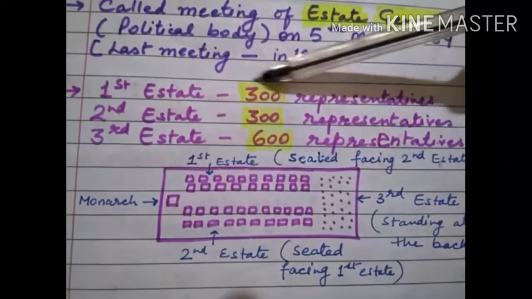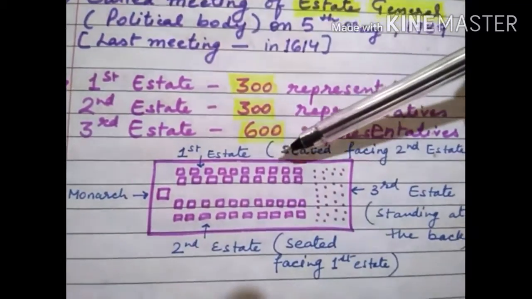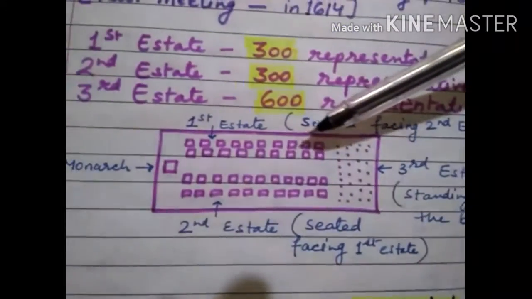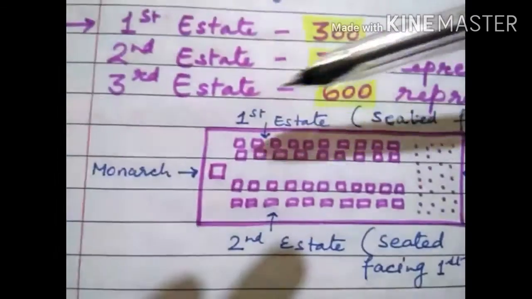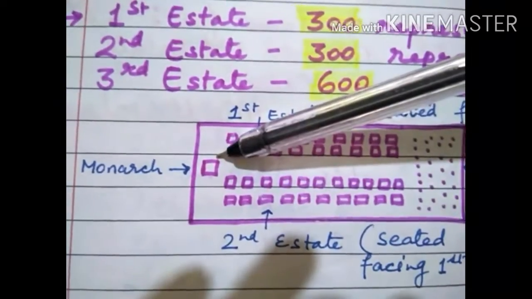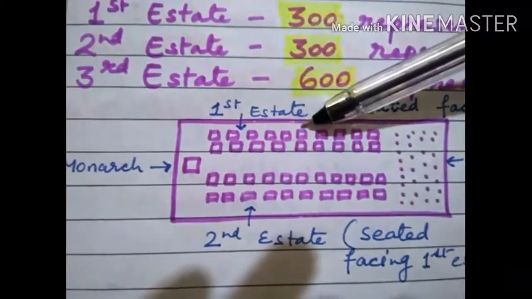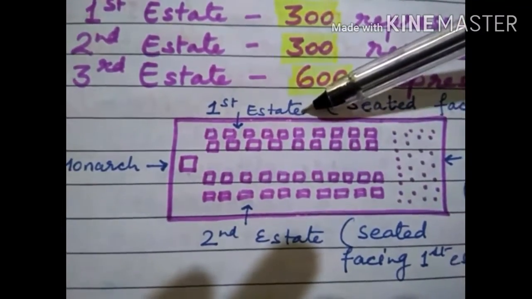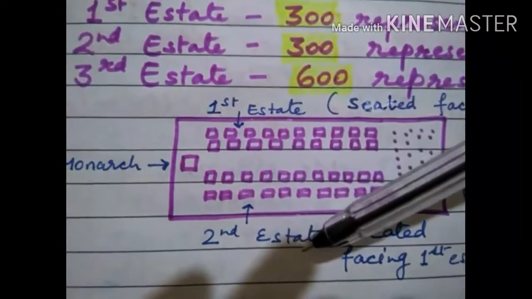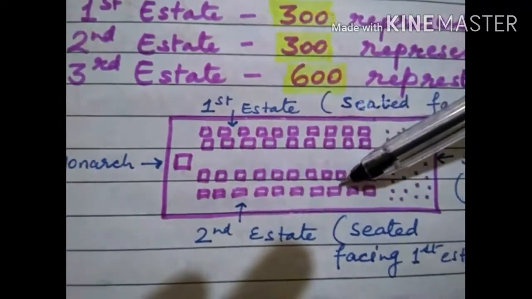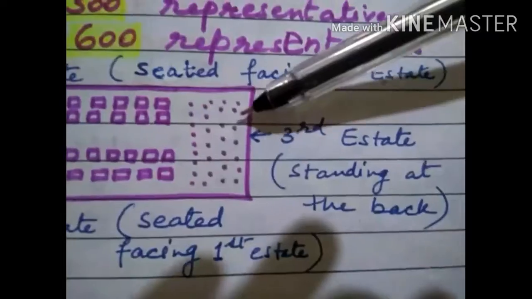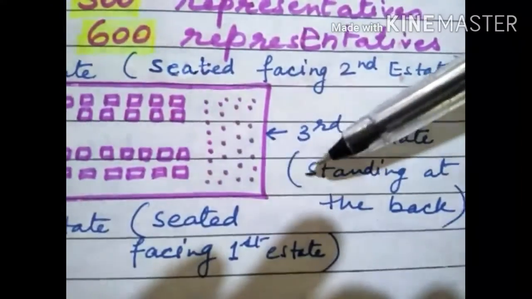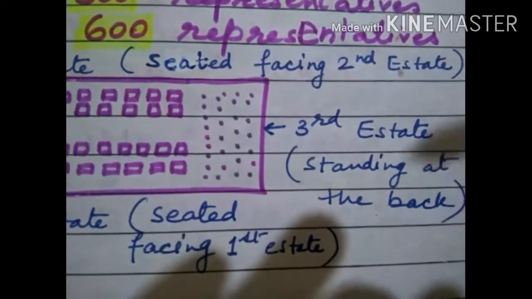And for the meeting of these delegates, the big hall of Versailles was prepared, and the sitting arrangement of the hall was like this. That this was the chair for the monarch. On one side there was the sitting arrangement for the first estate. Facing the second estate people, there were the chairs for the second estate people, and for the third estate, there was no sitting arrangement as they have to stand at the back.